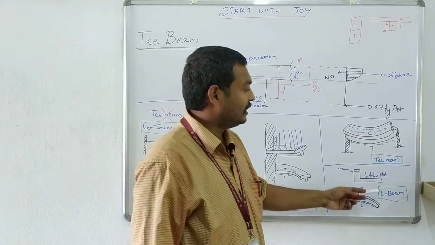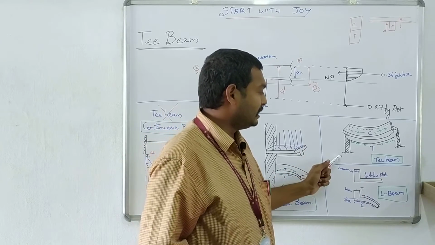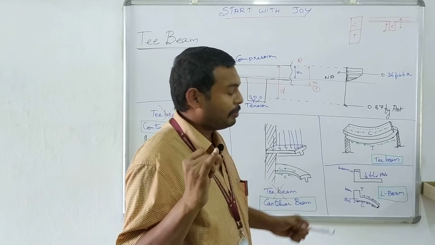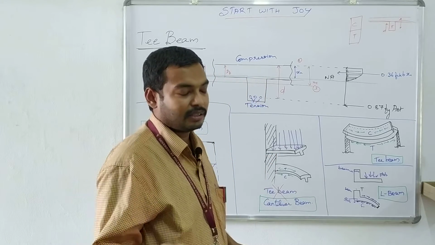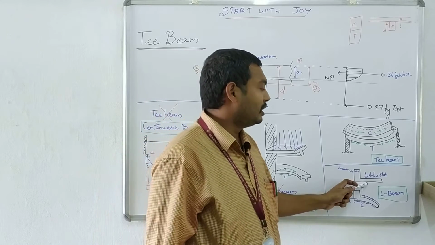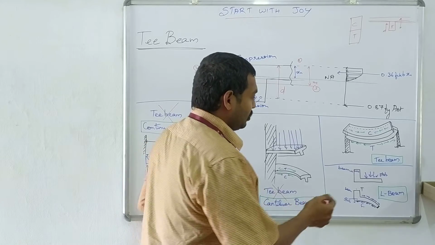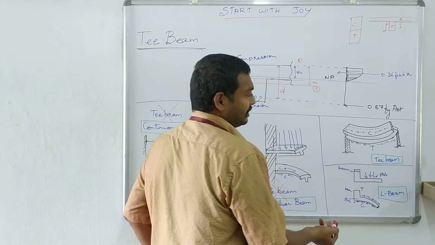So that is a T section and L section. In this section, the condition is that slab and beam should be constructed as a single structural member. Second one is slab is going to take the compressive force and web is going to take the tensile force. So L shape, for example, sunshade.